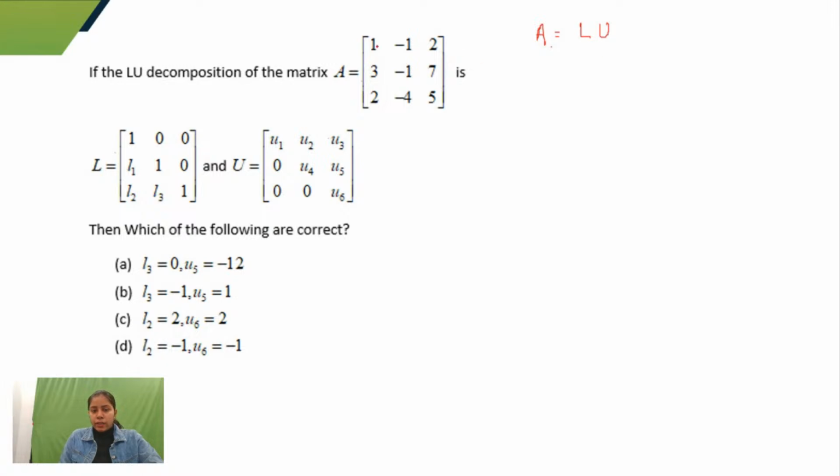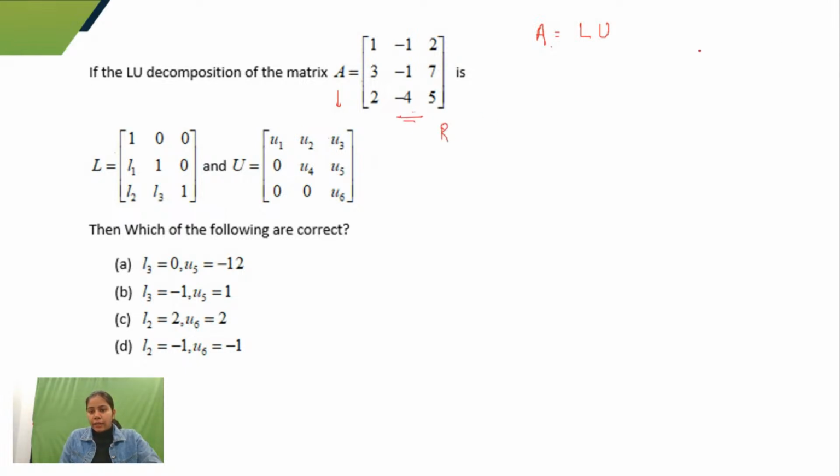Let's see. You can see that this is the matrix given to me. If I row reduce this matrix, what do I do? I basically make the pivot entries and convert the matrix into an upper triangular matrix. So by row reducing, I'll get an upper triangular matrix. Simultaneously, I form a lower triangular matrix as well. So let's consider this matrix A.